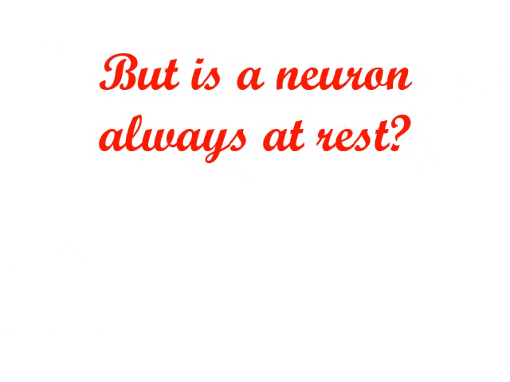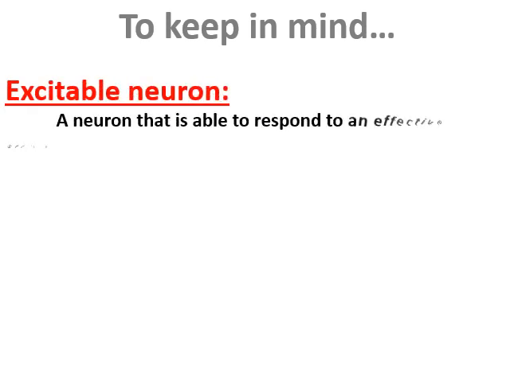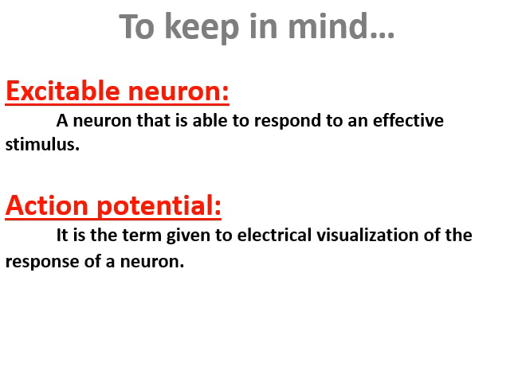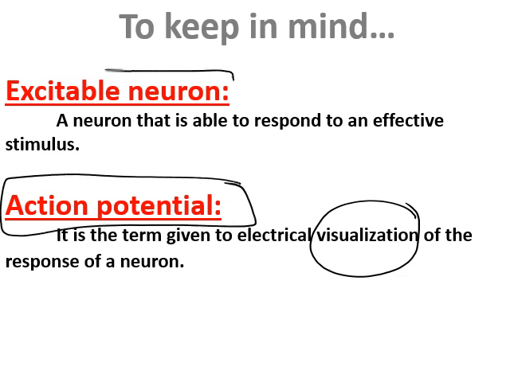But is a neuron always at rest? Some notes you have to keep in mind here. What is the meaning of an excitable neuron? A neuron that is able to respond to an effective stimulus is called an excitable neuron. What is the meaning of an action potential? It is the term given to the electric visualization of the response of a neuron. It's called action potential. First, excitable neuron, and second, the definition of action potential.